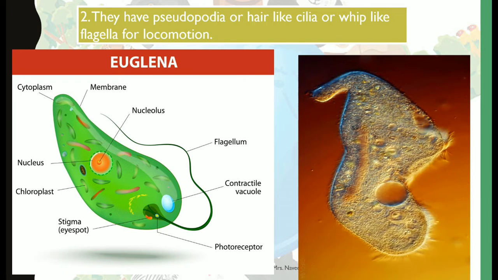Like in Euglena, you can see a whip-like, string-like thing coming out. That is what we call flagella, which helps them with locomotion. Whereas in the next picture, you can see small hair-like projections which help them to move, which are cilia.